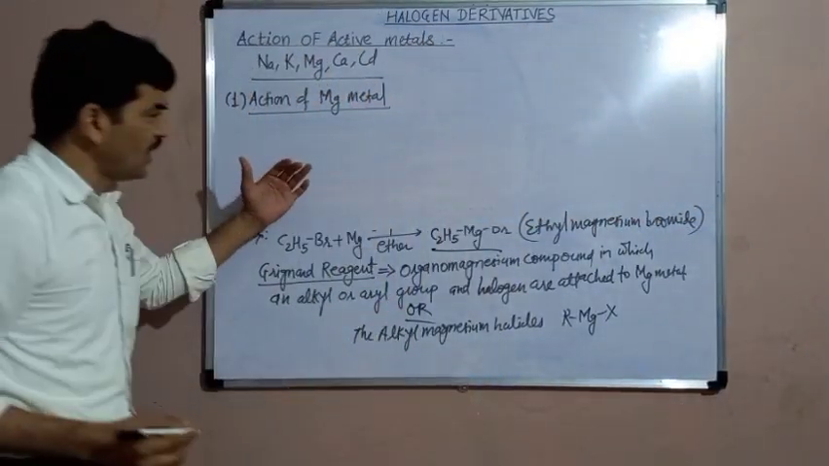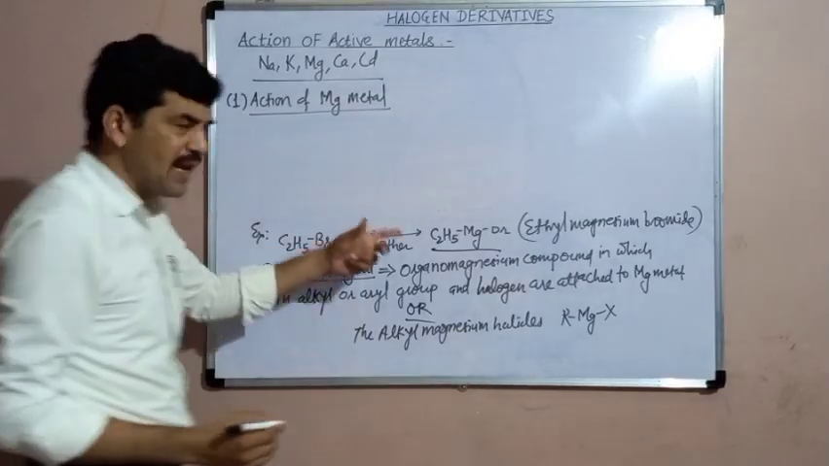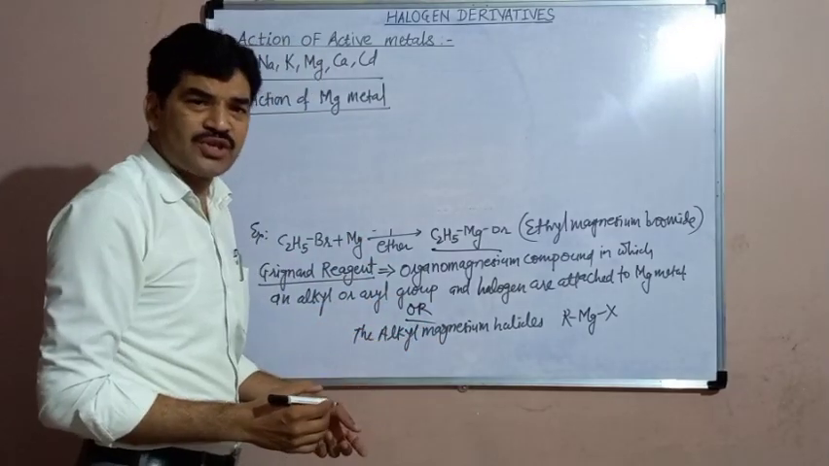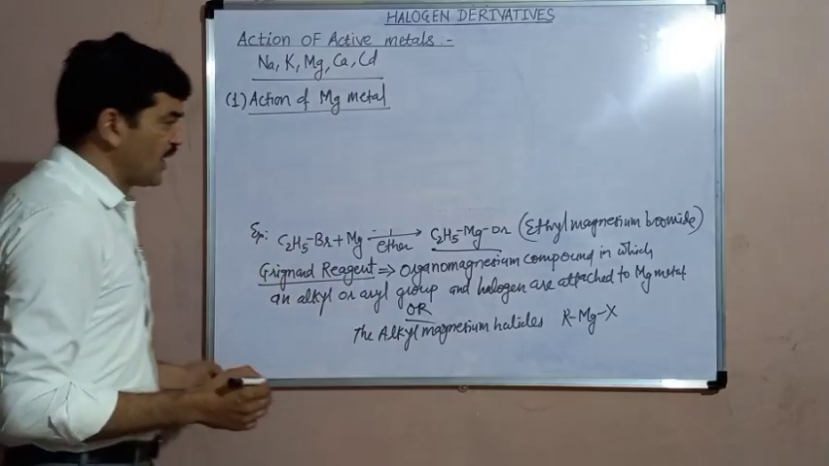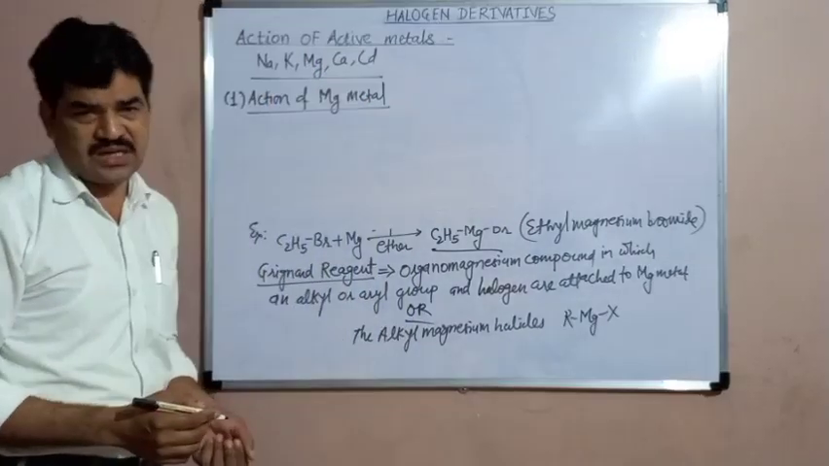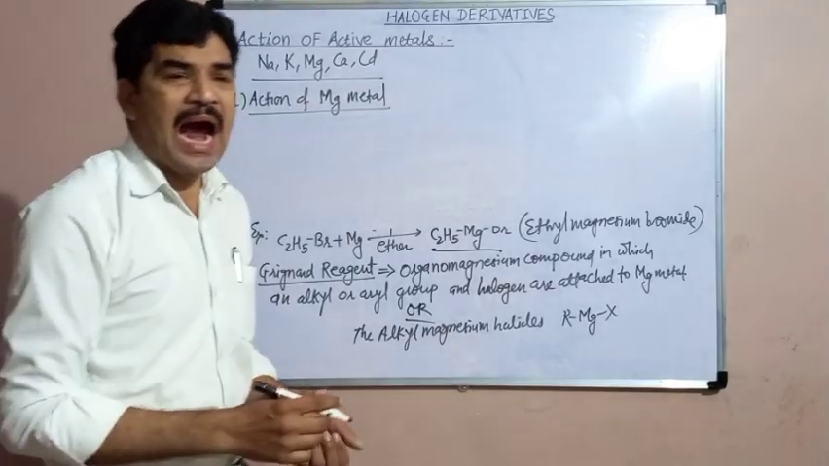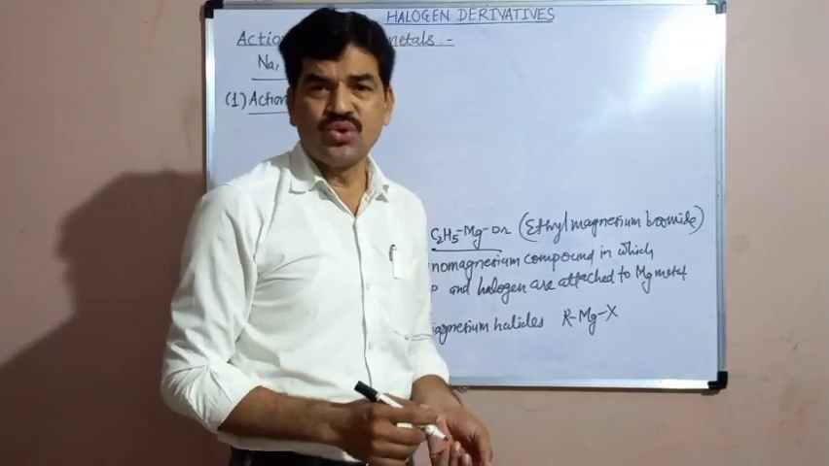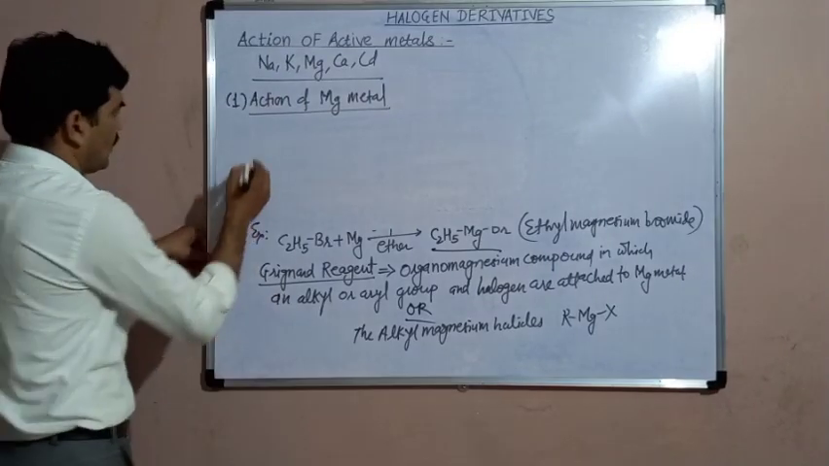Now the Grignard reagents are highly reactive compounds. They are very unstable compounds and therefore they react immediately with compounds like water, or compounds in which hydrogen is attached to an electronegative atom.